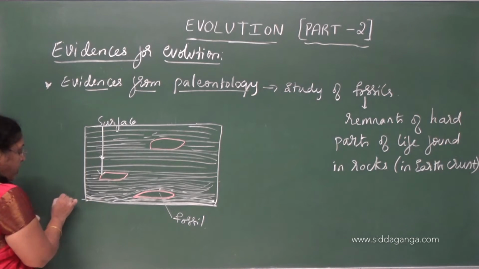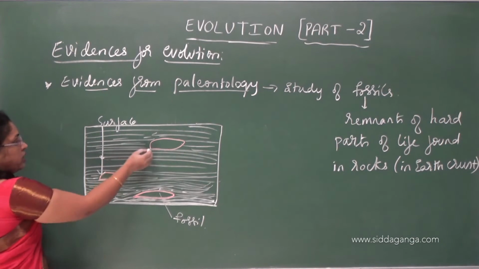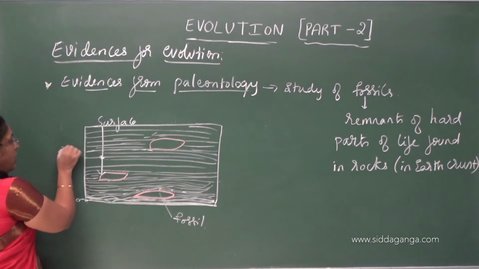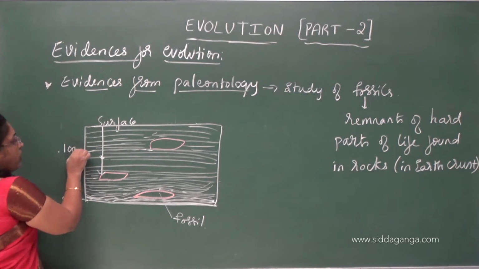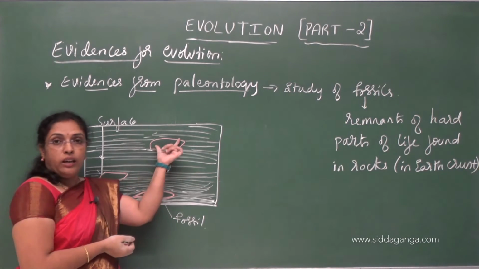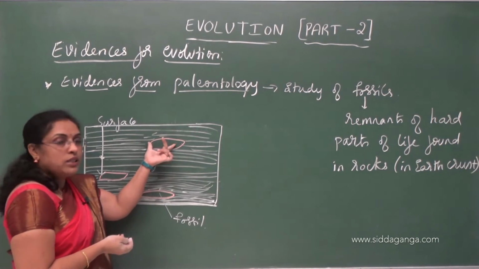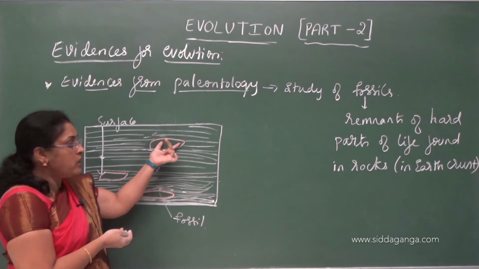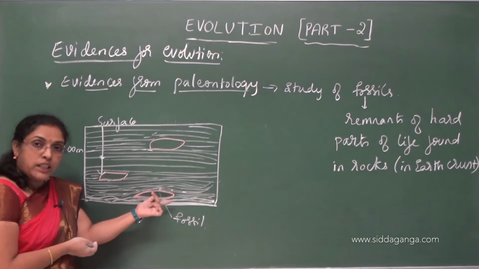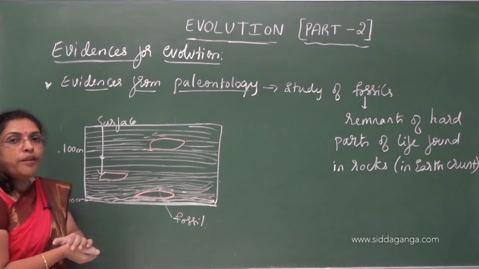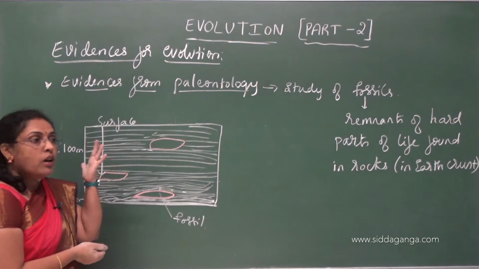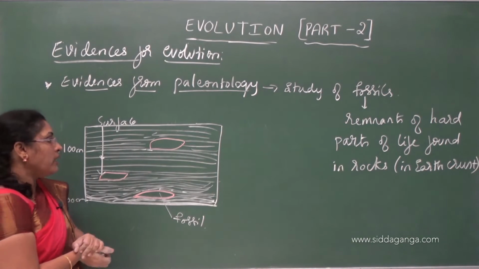If this is 500 meters deep and we find a fossil here, nearly 100 meters deep, the fossils we get in the upper layer show recently died organisms, while the ones in the deeper layer show older organisms which died millions of years back.